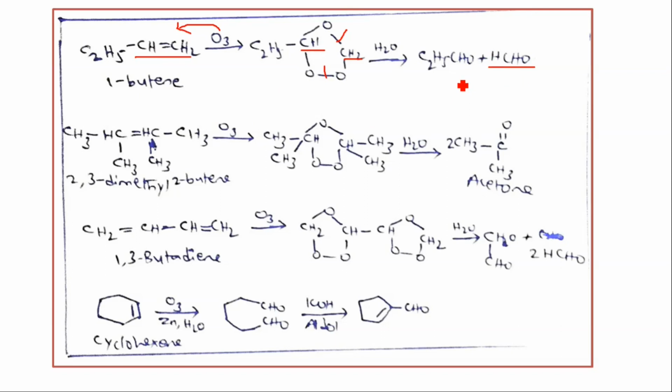And you take option 2, 2,3-dimethyl-2-butene. You add ozone, you will get this compound. On hydrolysis, you will get the same product, that is acetone. Acetone is the product formed here. You take 1,3-butadiene. Here on ozonolysis, you will get CHO and formaldehyde. So this option is also not correct.